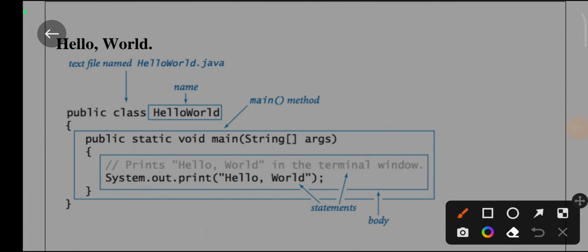Hello, hi friends. Today I am going to discuss how a Java program will execute, and you will also be able to know how the Java program executes with the help of the main method. Basically, it is a Java basic program. You can go through it. I will explain each and every word in this program.